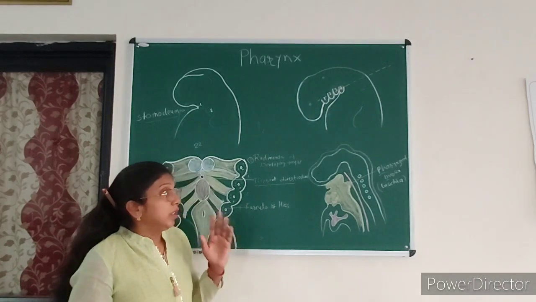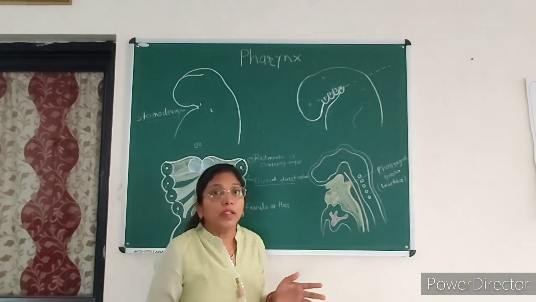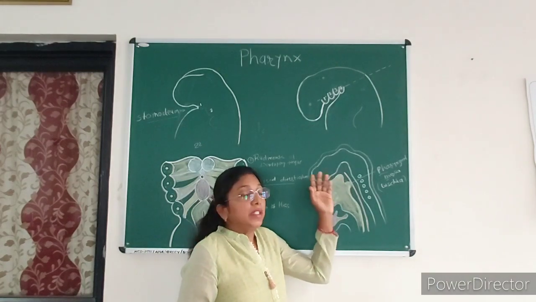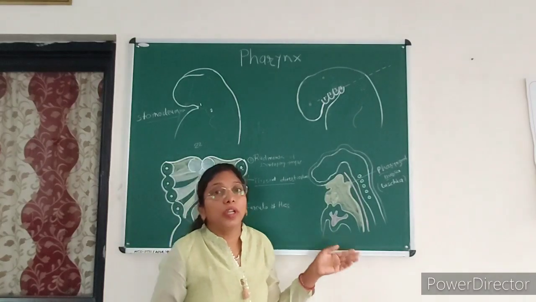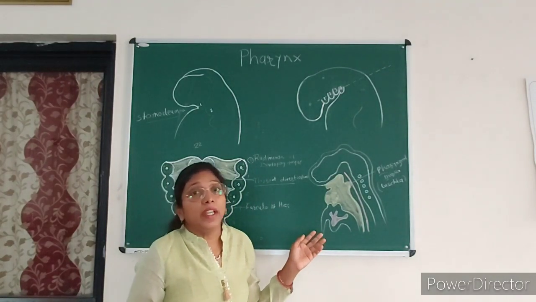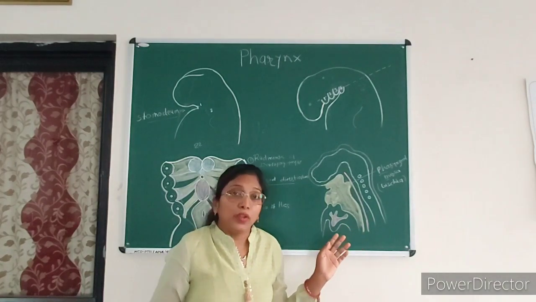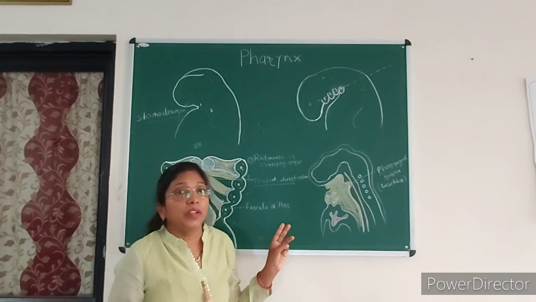So this primitive pharynx divides into three parts: opposite to the nasal cavity, it is known as the nasopharynx; opposite to the oral cavity, the oropharynx; and related to the larynx, the laryngopharynx. So these are the three parts of the definitive pharynx.